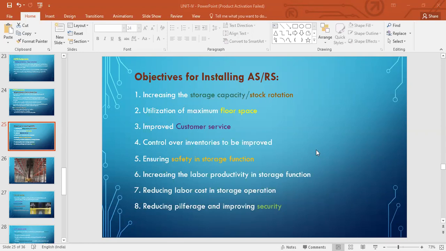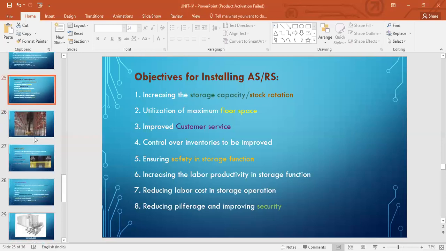Increasing labor productivity and reducing labor cost also, right? Because once you have installed, yes, it requires higher initial investment, but the upfront cost will be minimized. Pilferage and improving security also. Pilferage will be reduced, right? Basically, opening up of that pallet, etc. Because if it is done manually, then you will have that kind of errors, it will be damaged, pilferage will happen, and security therefore is improved. So those are the objectives.